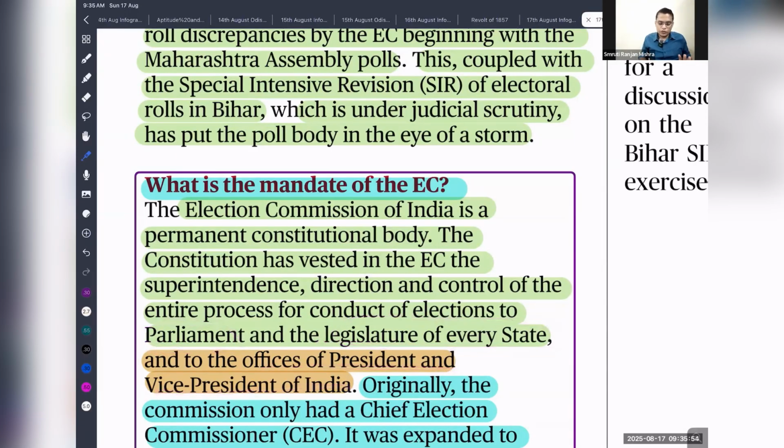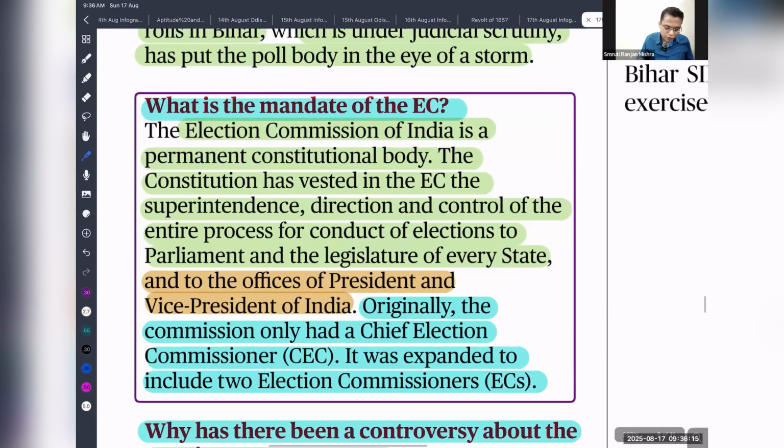So, dear student, tell me in the comment box: who conducts elections to the members of the Legislative Council, not the Assembly? In a state there are 2 houses, and the other house is called the MLC. Who conducts elections to the MLC? Is it the State Election Commission, the Election Commission of India, or a special body created by an act of the state legislature? Let me see how many of you know that.